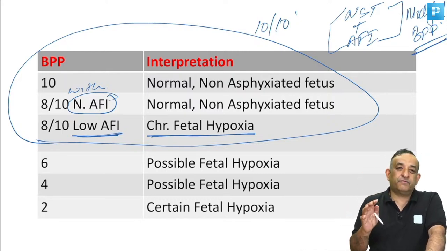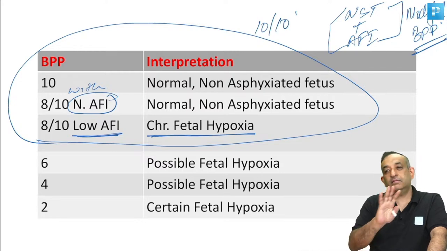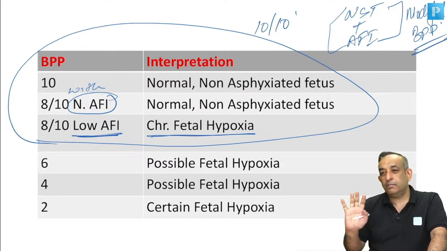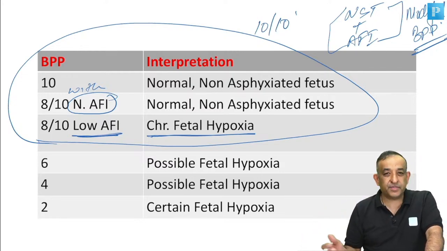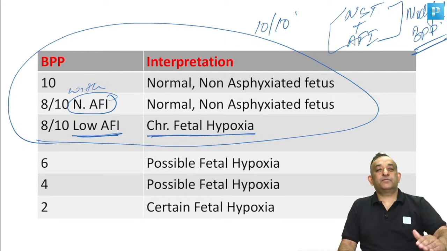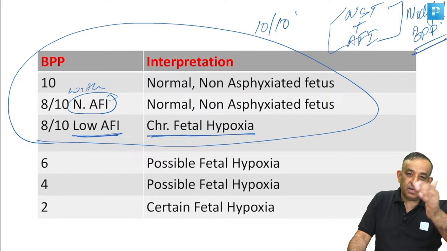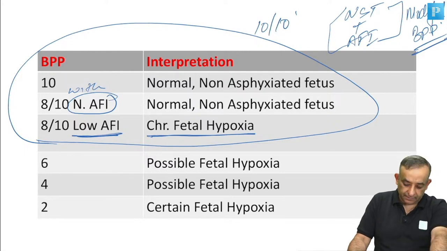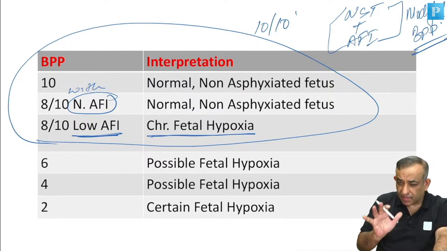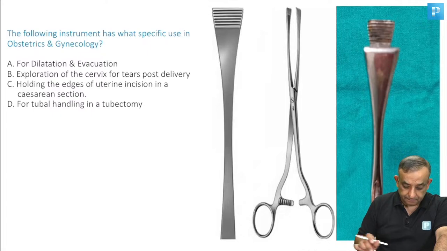If the biophysical profile is 6 or lesser, then the baby is certainly not good. Plan a delivery or a cesarean if the baby is too bad. But if the biophysical profile is 8 or 10, then we can discuss. At 6 and less, we are not even talking. Right, basic punchlines of management.